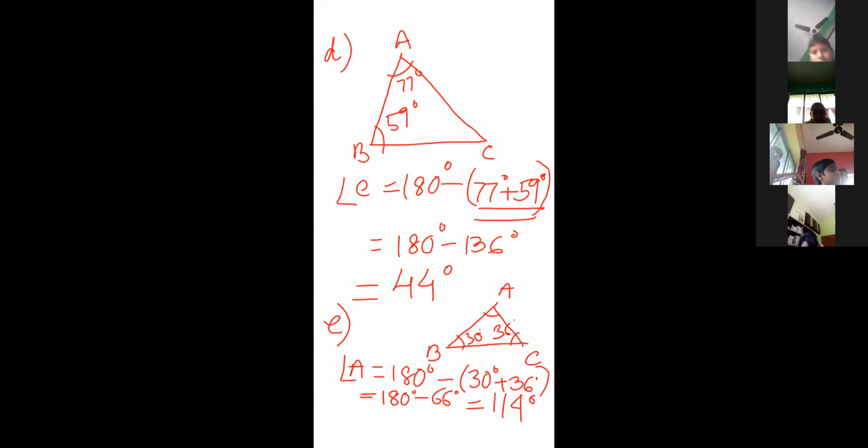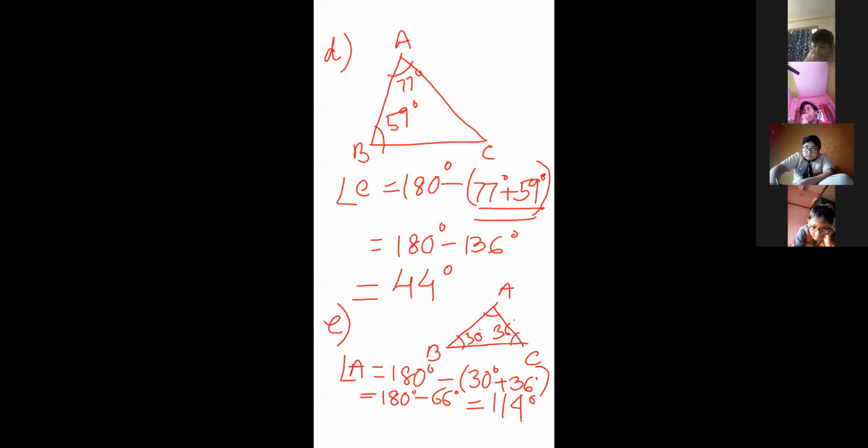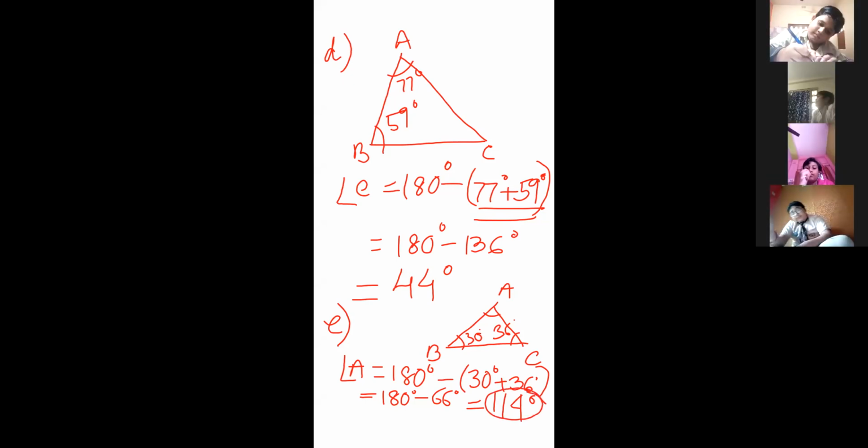Okay, now look at this. Kazi Ayman, unmute yourself, beta. Kazi, this 114 degree is greater than 90, na? Yes or no?